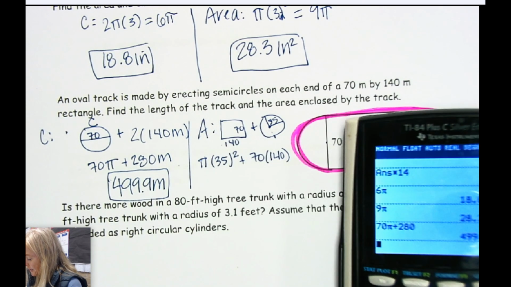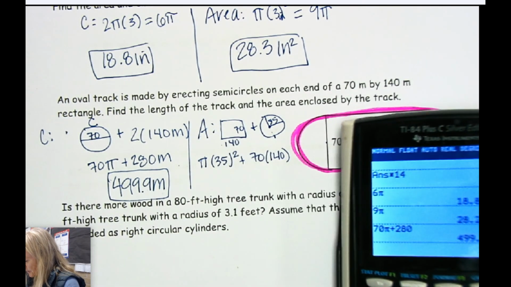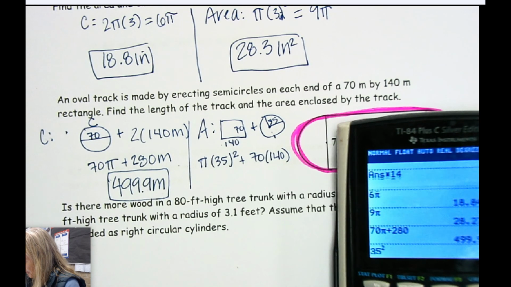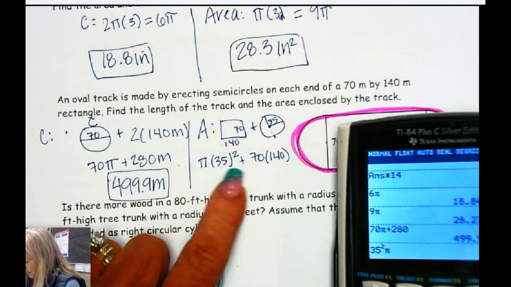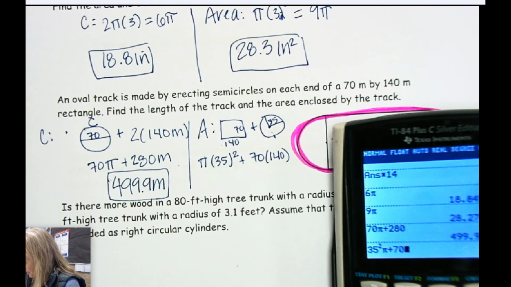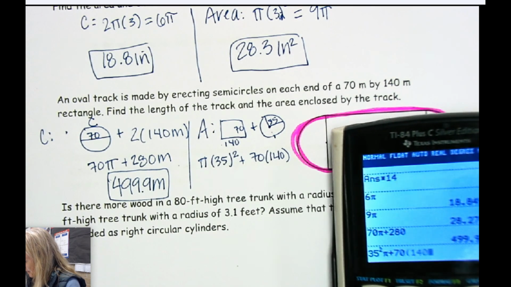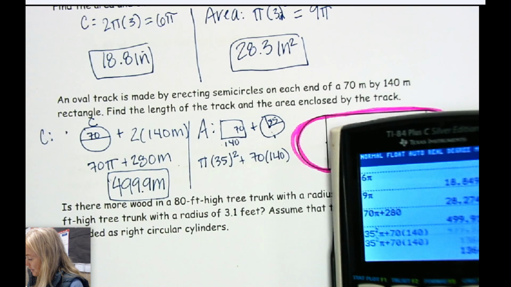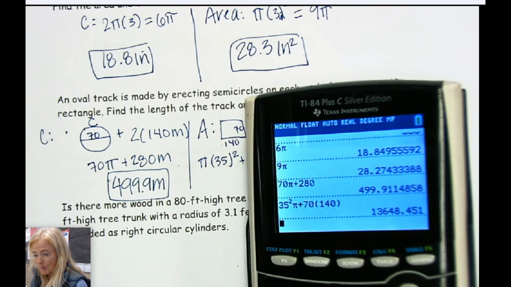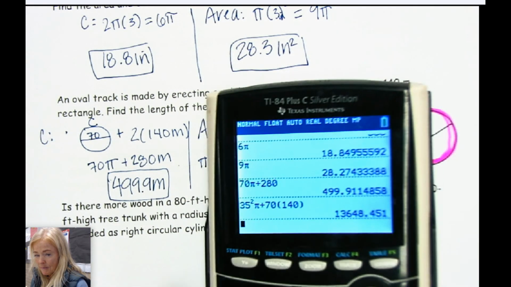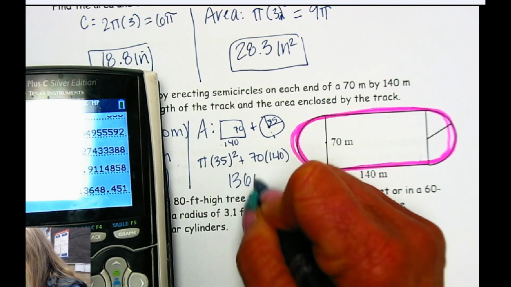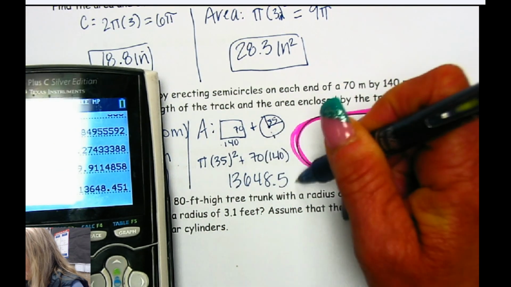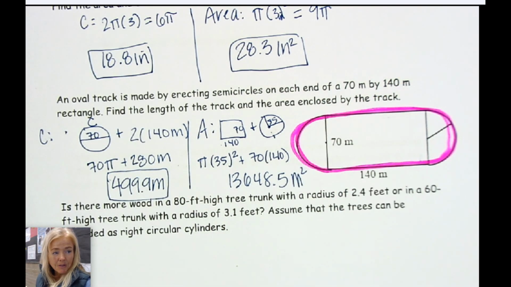So in our handy dandy calculator, we're going to do 35 squared times pi, and then plus 70 times 140, and that is, oh, it's a pretty big area. Is that really so big? It is. And that's going to be square meters because we're measuring that in square meters.